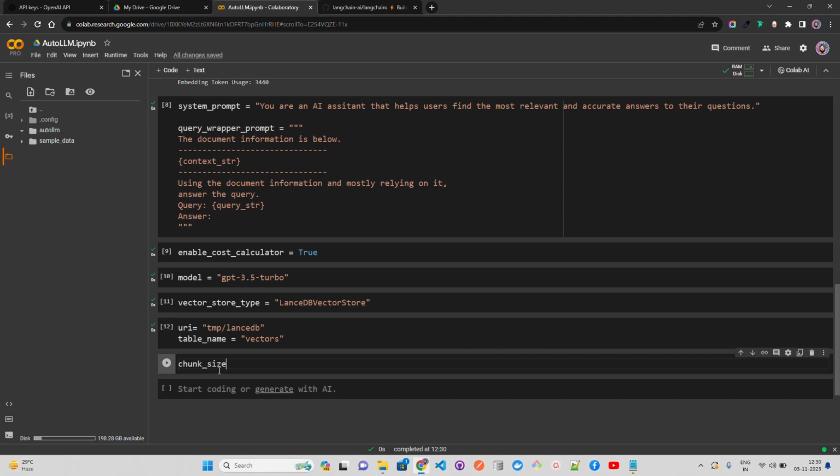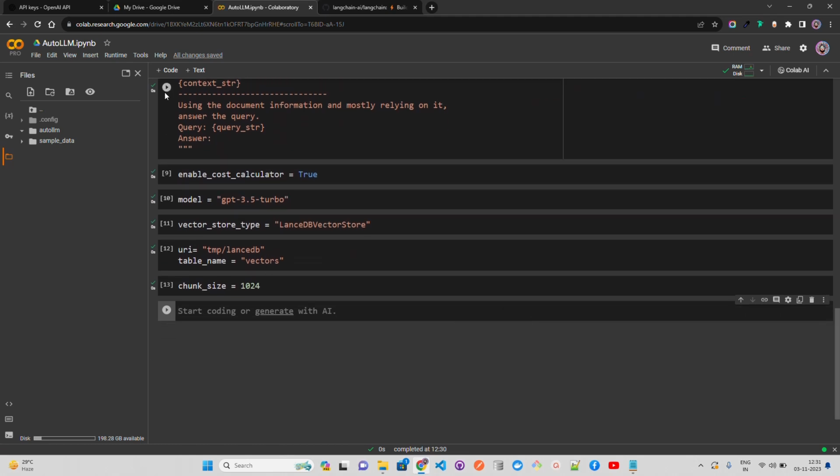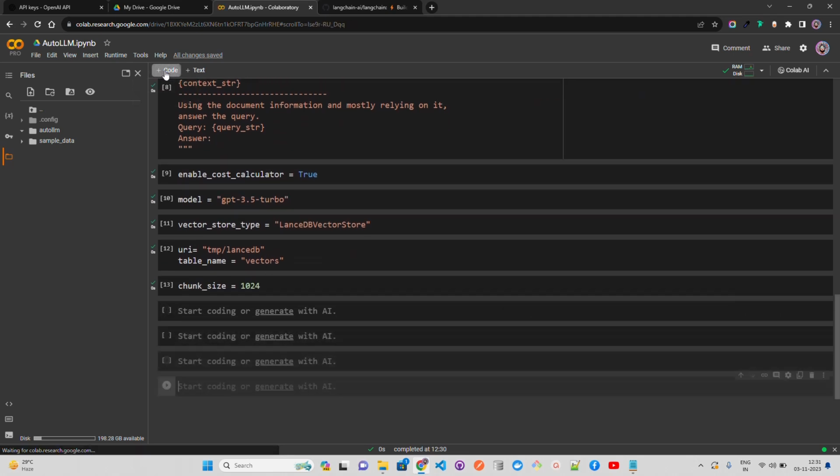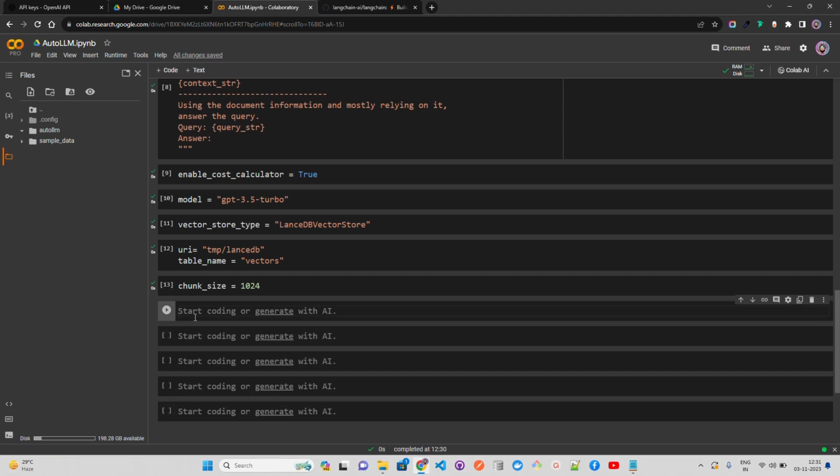This is how you can define it, guys. I'm just showing the advanced features that it provides. You can also define the similarity top k, that is, how many documents you want to look at or retrieve. So let's say 5, similarity top k.